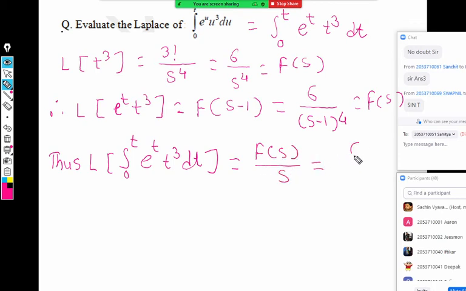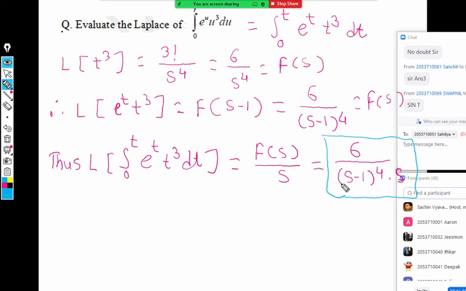This F(s) you have to write as it is first, 6 upon (s minus 1) to the 4, into s, because that is actually divided by s. So this goes in the denominator. So this will be the answer for Laplace of integral. You will find how many steps we required actually. We just did it in 3 steps.